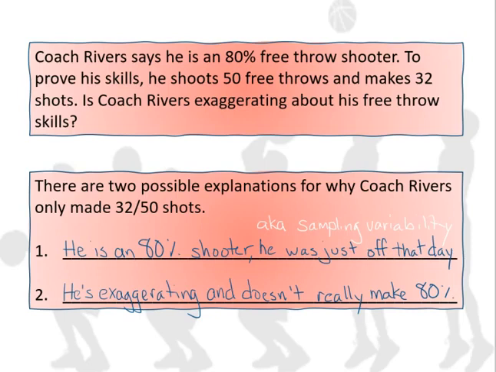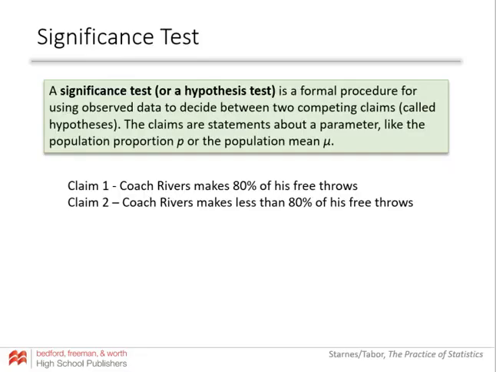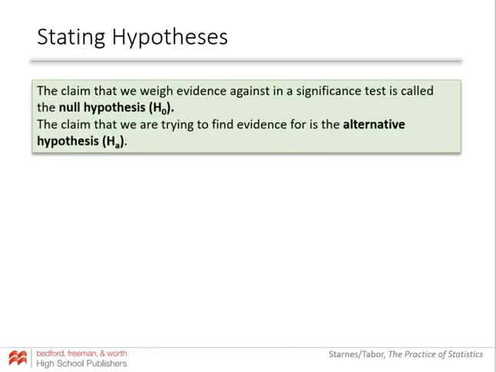How do we know which one is the right explanation? Okay, we're going to do something called a significance test. You may also hear it called a hypothesis test. This is like the big meat of statistics, these tests where we test two competing claims. Those are the explanations that we just talked about. Either he does make 80% of his free throws or he makes less than 80% of his free throws.